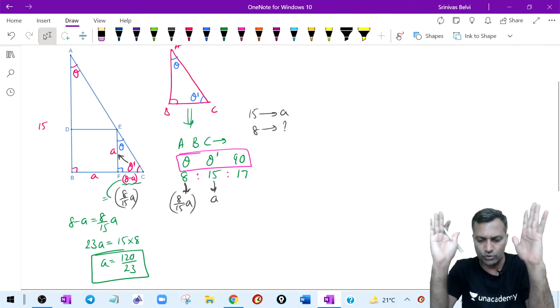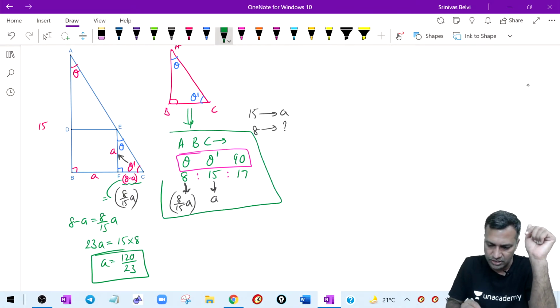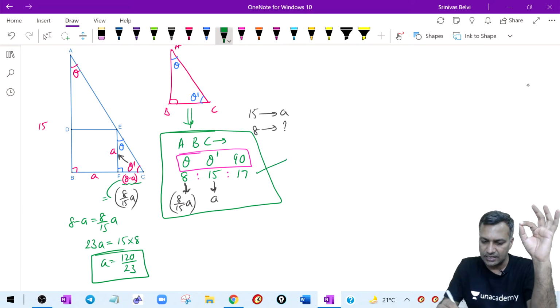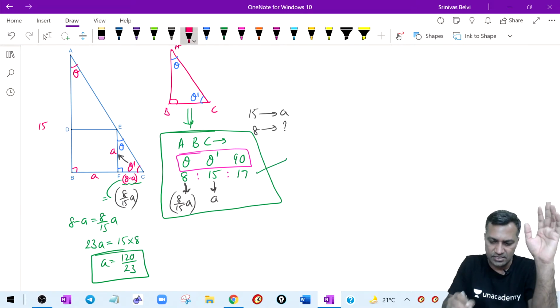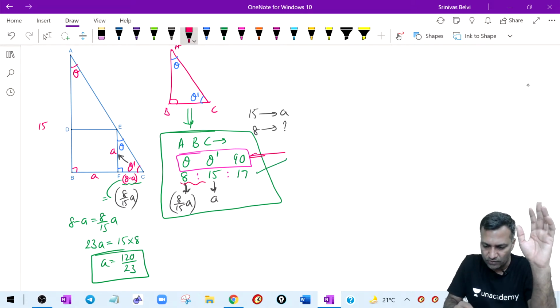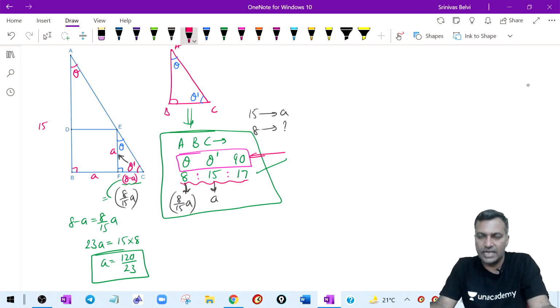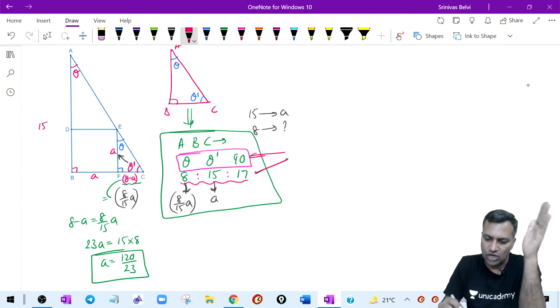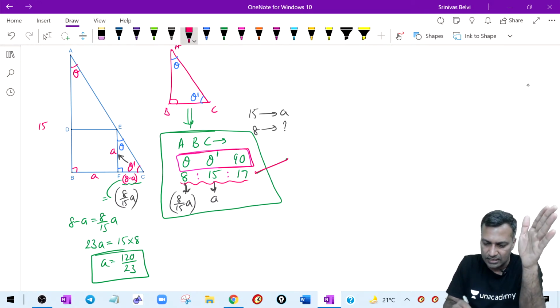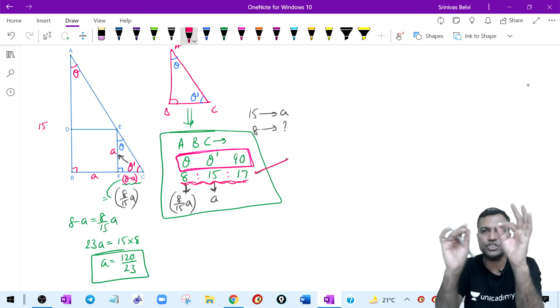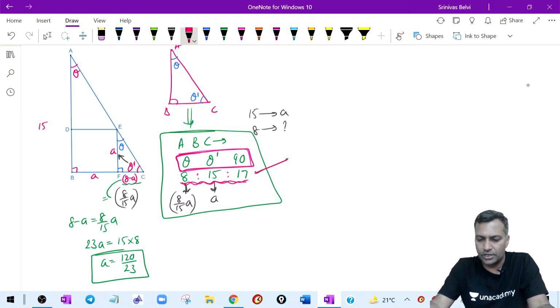Can you all confirm that you understood this? This piece of information is clear. If 3 sides are in a particular ratio, for any triangle with the same angles, the ratio of sides will match. If I know the triangles are similar, and I know the ratio of sides opposite a certain set of angles for one triangle, then any triangle whose angles are theta, theta dash, 90, the sides will be in the same ratio. Point clear?